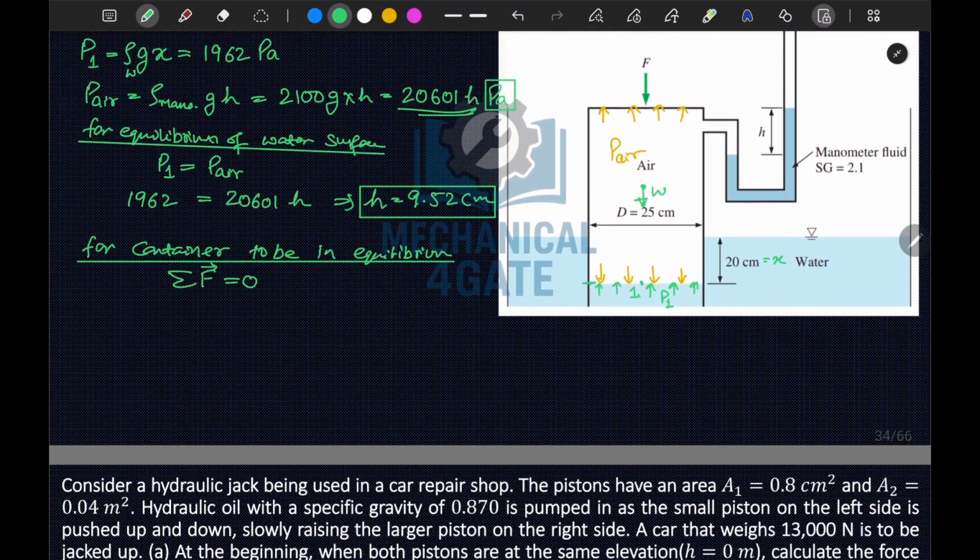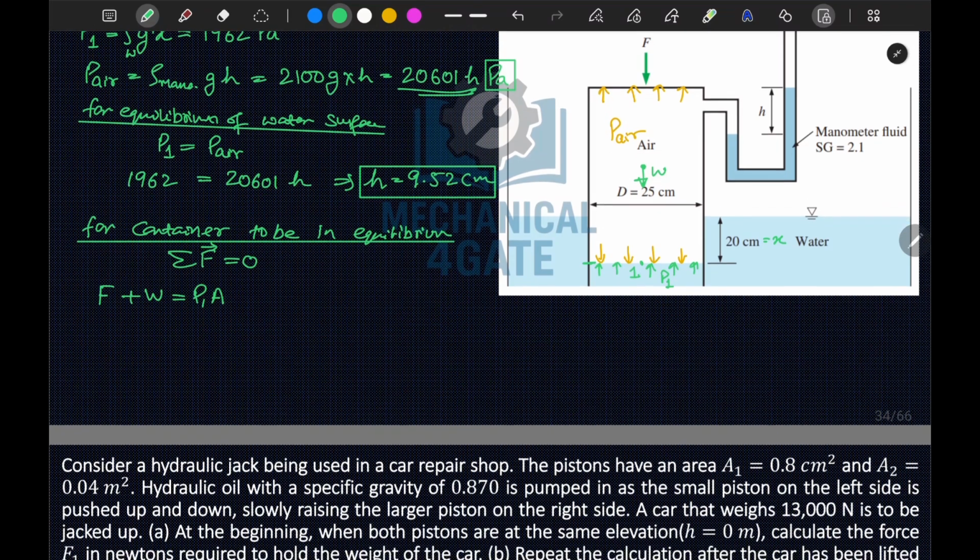So I can say that the downward force F plus weight W, these are our downward forces, and the upward force is this P1 times A, which must be equal to it.